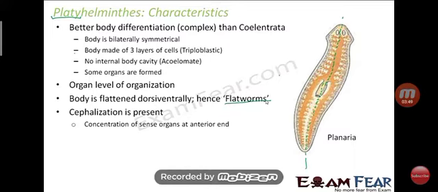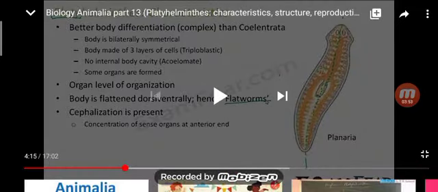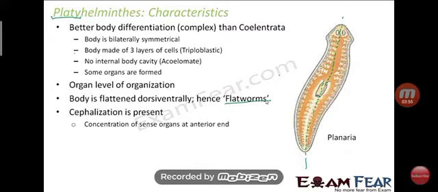Cephalization is present. What do you mean by cephalization? Cephalization means all the sense organs are present at one end of our body. For example, a human being: your eyes, ears, nose and tongue are all sense organs, and all these are present at one end of our body.